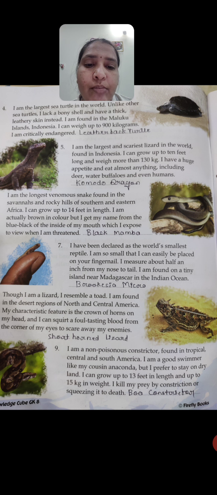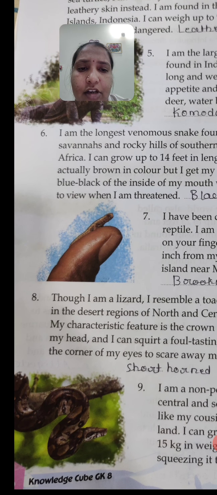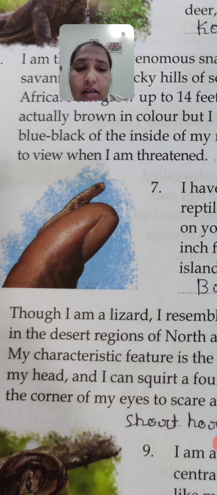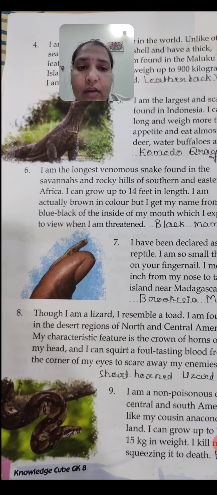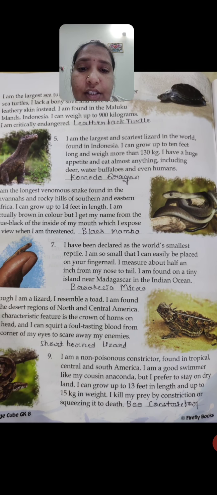Okay, next we can move to the next reptile, the Brookesia micra. See here, it is so small that we can hold it on the tip of your finger. It has been declared the world's smallest reptile.